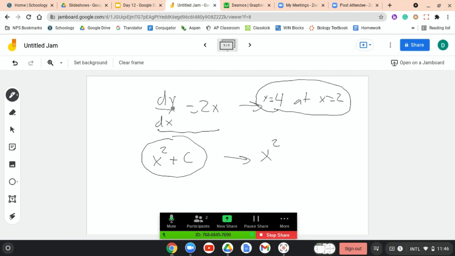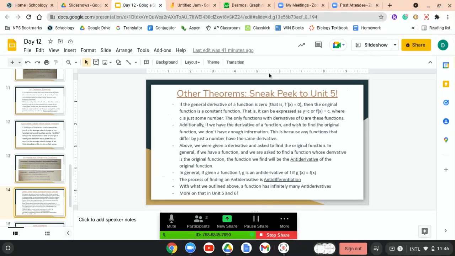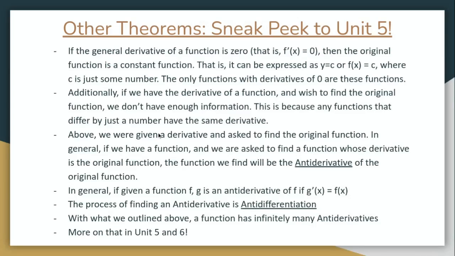So even though infinitely many functions have this property, only one function will have this property and this property. So we can solve a differential equation if we have an initial condition. So that's a sneak peek.